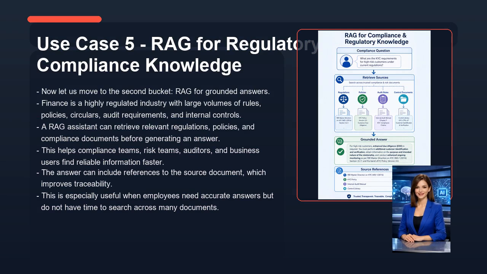Finance is a highly regulated industry with large volumes of rules, policies, circulars, audit requirements, and internal controls. A RAG assistant can retrieve relevant regulations, policies, and compliance documents before generating an answer. This helps compliance teams, risk teams, auditors, and business users find reliable information faster. The answer can include references to the source document, which improves traceability. This is especially useful when employees need accurate answers but do not have time to search across many documents.